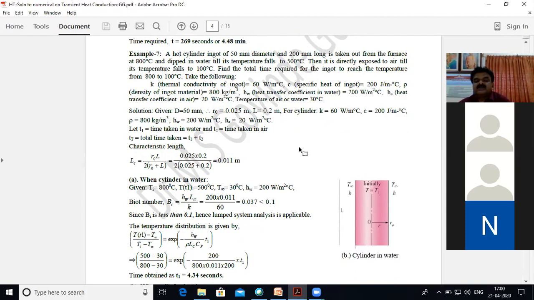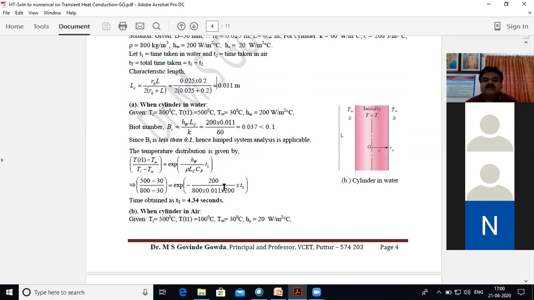Now, before we consider individually the time taken when the cylinder is in water and when the cylinder is in air, first, as usual, you have to find out the characteristic length. For a short cylinder, the formula is this, and the characteristic length comes out to be 0.011 meter.